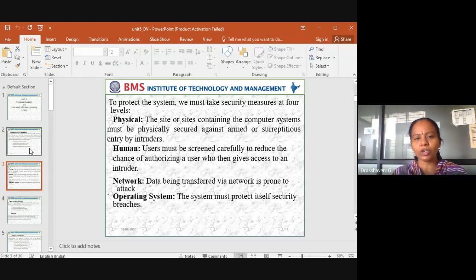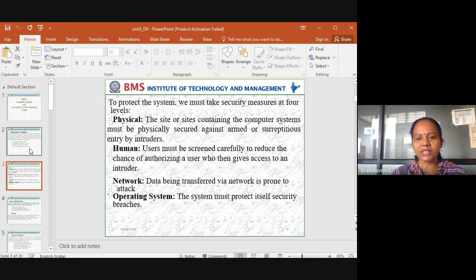That is human. Users must be screened carefully to reduce the chance of authorizing a user who then gives access to an intruder. So now I have my ATM card. I know my PIN. No one should be able to guess my PIN number so that they cannot access my ATM card. In the same way, even in the operating system, we have to take care of security measures. Next one is network.